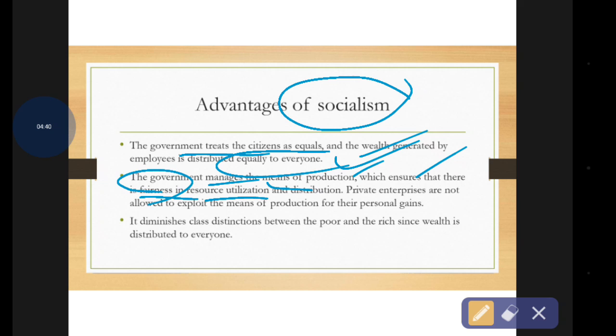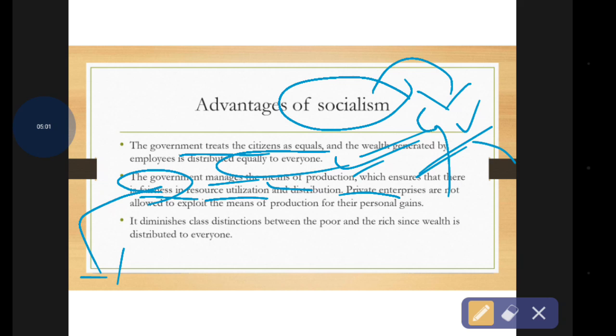It means there is no partiality in the utilization of the resources among the people and the distribution among them. If you take private enterprises, they need only profit. So the government intervenes here in this socialism system. After that, there is no profit to be gained by the private sector.